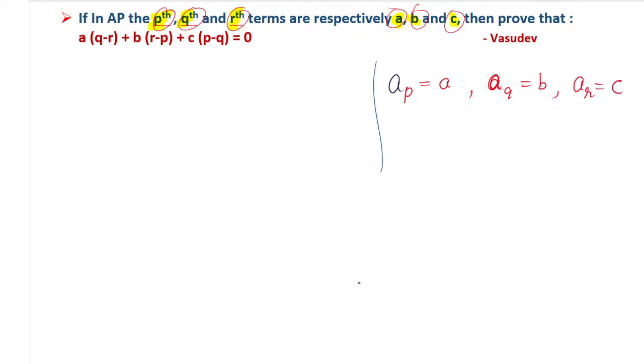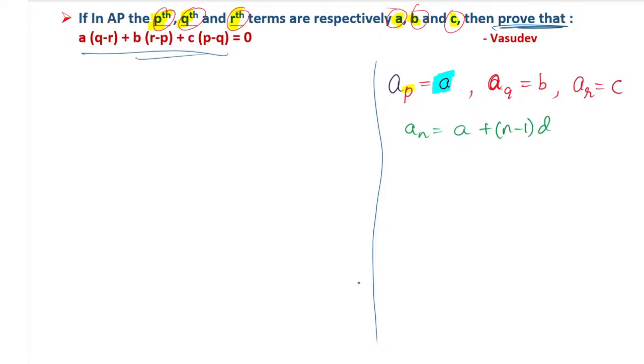Now using these three things we have to prove this. So here I can prove that. The Pth term is A. What happened is here they already use the word A. So we know the AN formula. The AN formula is nothing but A plus n minus 1 into D.